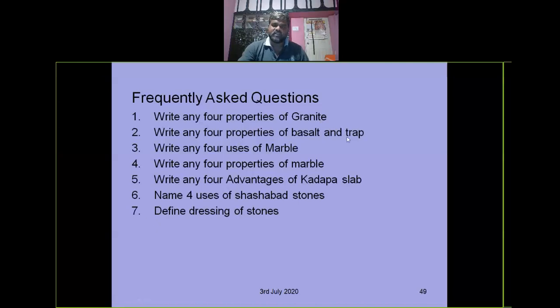Basalt, this question is not there in our syllabus. So uses of marbles also, we already saw some photographs. We have seen the types of marbles also and the properties of marbles. These are calcareous material. The calcium content is there. Water absorption is 1% to 3%. Strength is 75 MPa, like that. And the advantages of kadapa stones also we saw. Shabad stones also. And the definition: dressing is cutting a stone to the required size, shape, and surface, which is called dressing of the stone. Purpose and necessity we have also seen.